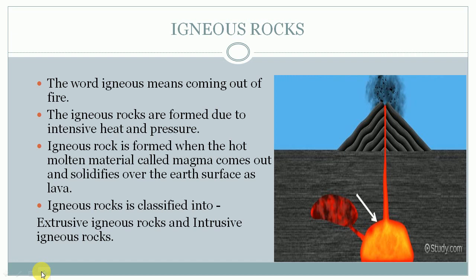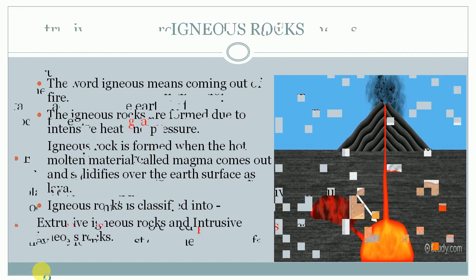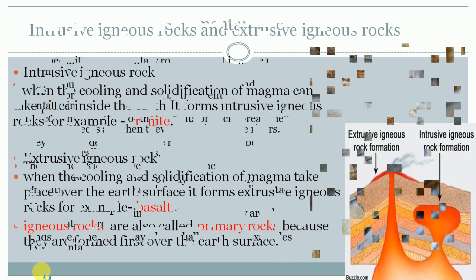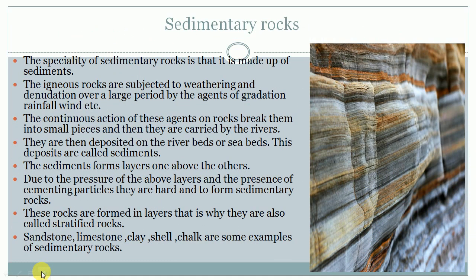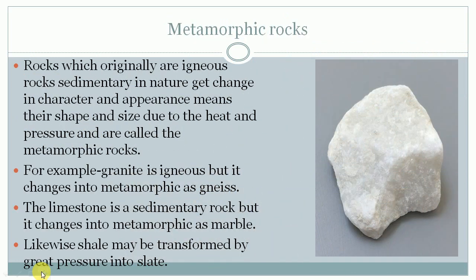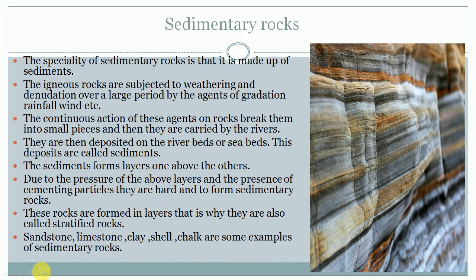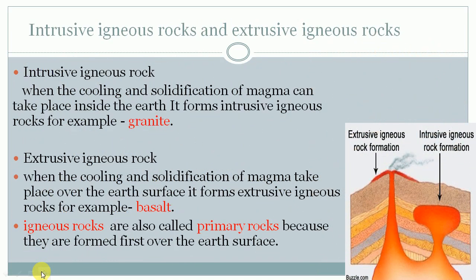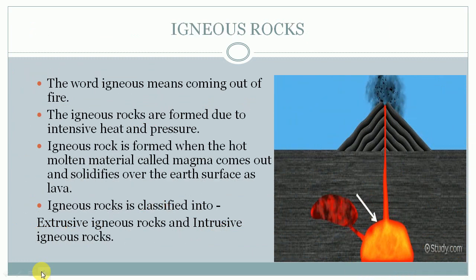We can divide the rocks into three parts. Means there are three kinds of rocks. First of all, igneous rock. Second is sedimentary rock, and the third is called the metamorphic rocks. Children, one by one we will learn about them.